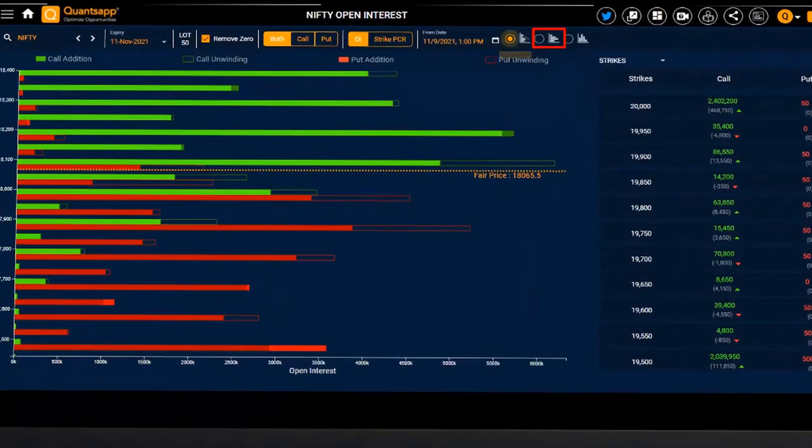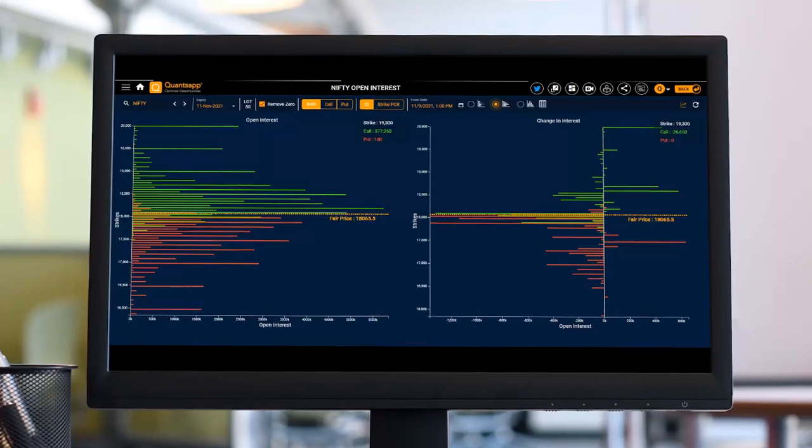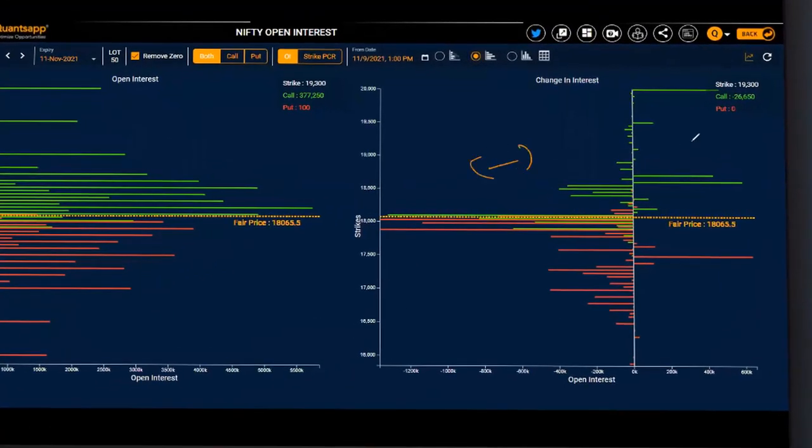Further, we can also have a look at the same data point in a different format, which is a horizontal chart, wherein the left hand side shows us the total open interest and the right hand side graph shows us the open interest change from the selected date and time over here. The bars on the left hand side show us unwinding, the bars on the right hand side show us additions.